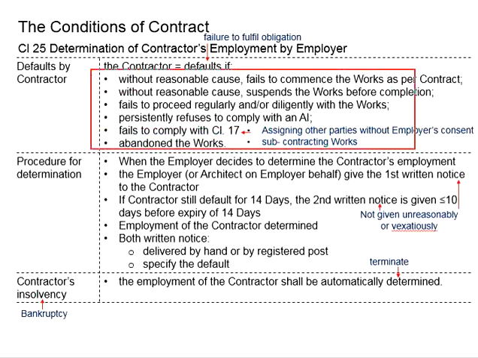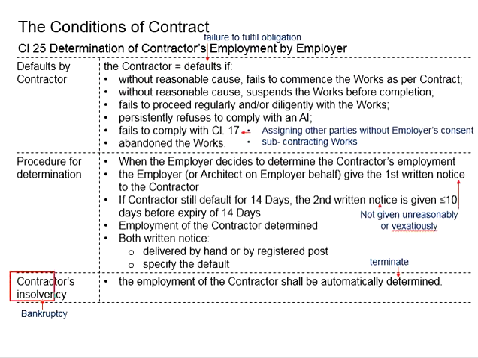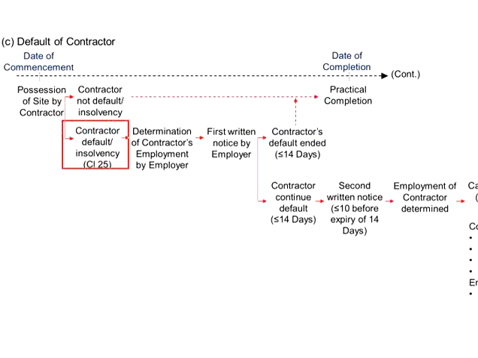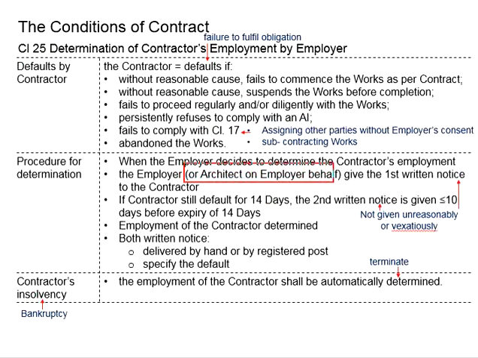The circumstances in which the contractor is considered in default are listed here. If the contractor files for bankruptcy, the employment of the contractor shall automatically be determined. Now, if the contractor defaults or files for bankruptcy, this shall trigger the determination of the contractor's employment by the employer. With that, the employer will need to issue a written notice to the contractor. The relevant notice may also be issued by the architect on behalf of the employer. It is noted that this notice shall not be unreasonably given.